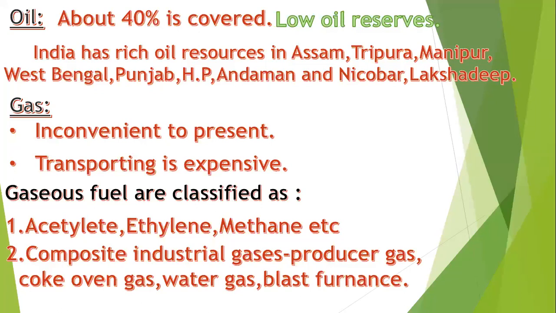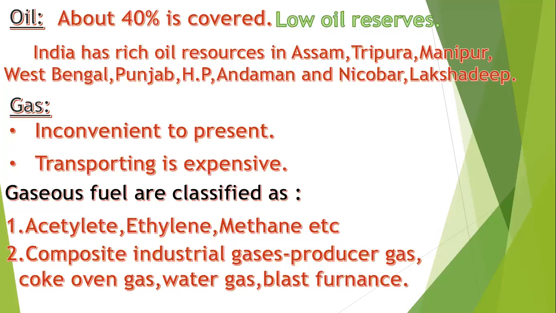So these gaseous fuels are classified into two types, but in some industries and for household purposes we use gas also. What are the different types we see? First is gas of fixed composition. Only simple composition will be there: acetylene, ethylene, methane, like that.